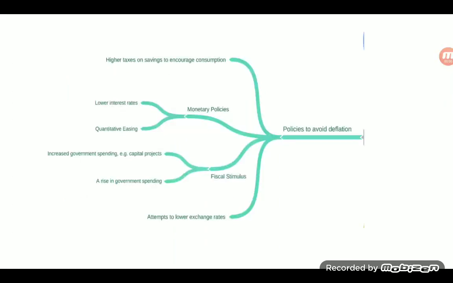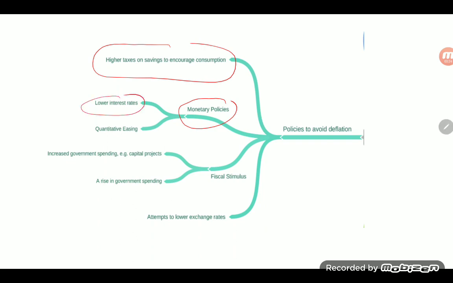So what can be done to avoid deflation? Well, the first thing is that higher taxes can be levied on savings to discourage saving and encourage consumption. Monetary policy could be used. The obvious tool being a reduction in the interest rate. But if the interest rate falls close to zero and consumers are still not purchasing goods and firms are still not investing in capital stock, there needs to be an alternative solution, one of which is quantitative easing.